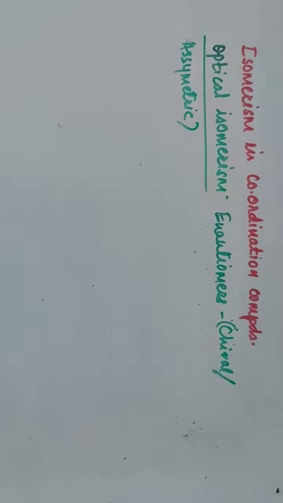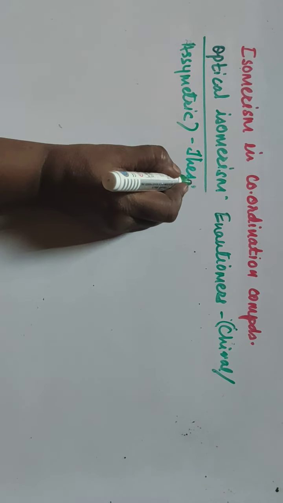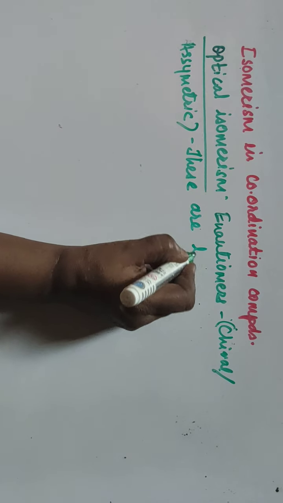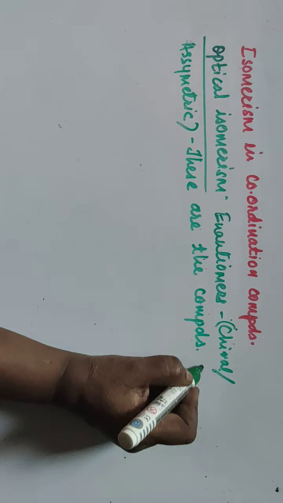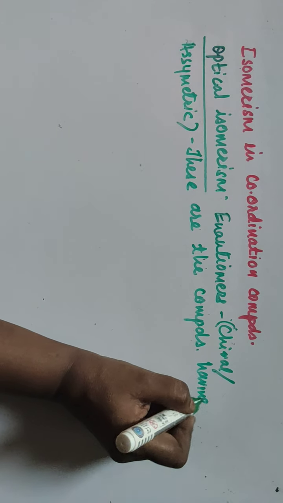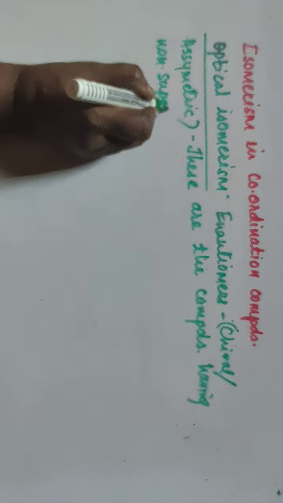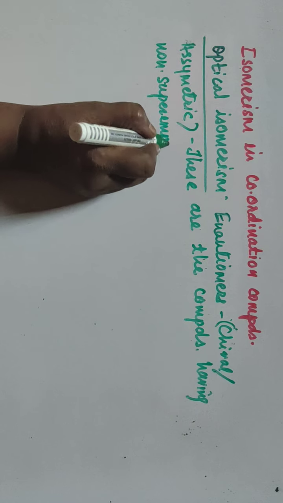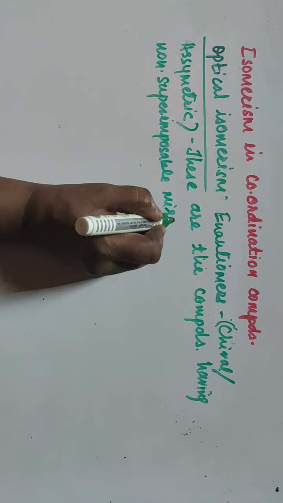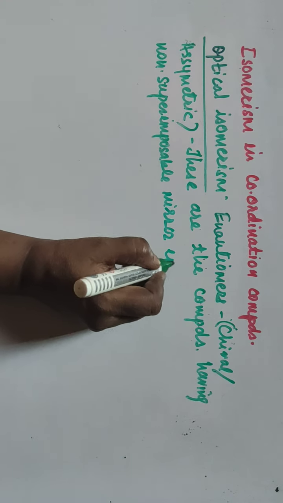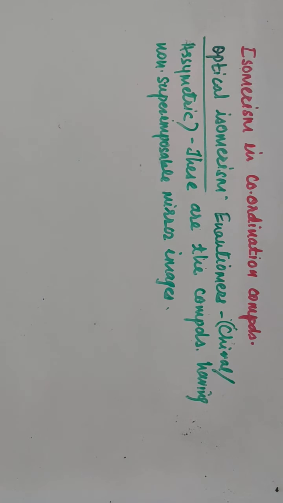These are the compounds having non-superimposable mirror images of each other.